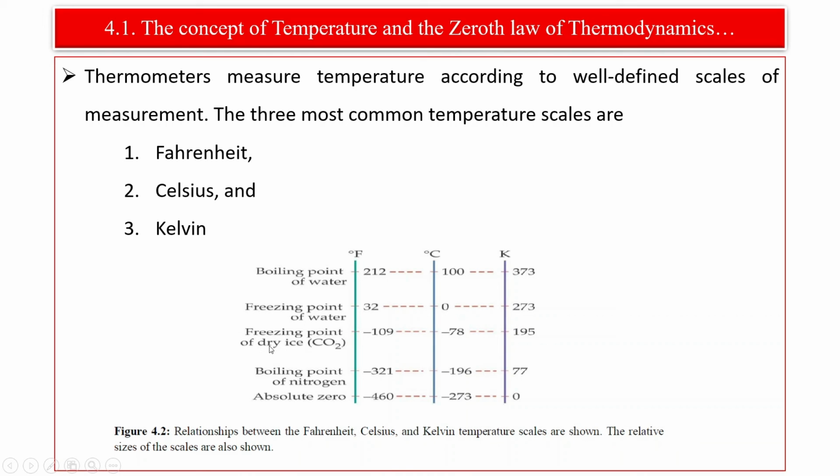The freezing point of dry ice, carbon dioxide, is minus 109 degrees Fahrenheit, and in degrees Celsius it is minus 78 degrees Celsius. In Kelvin, it is 195. The boiling point of nitrogen is minus 321 degrees Fahrenheit, minus 196 degrees Celsius, or 77 Kelvin. Absolute zero in Kelvin is 0, in degrees Celsius it is minus 273, and in degrees Fahrenheit it is minus 460.